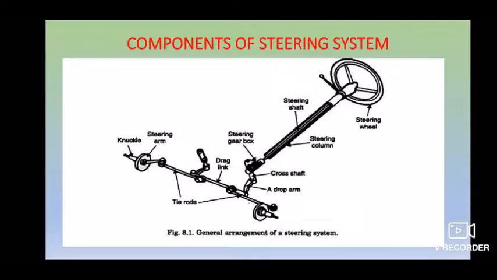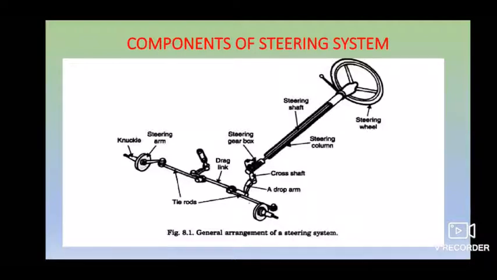Then after that, this motion is converted into angularity with the help of the cross shaft, which is connected to a drop arm, and the drop arm is connected to the drag link, and to this you have your left and right tie rods, which are connected to the steering knuckle, and from this to your wheels. So if you make a turn to the left while traveling, the steering wheel is turned, and with the help of the steering gearbox, the drop arm and the left tie rods will make a rotation